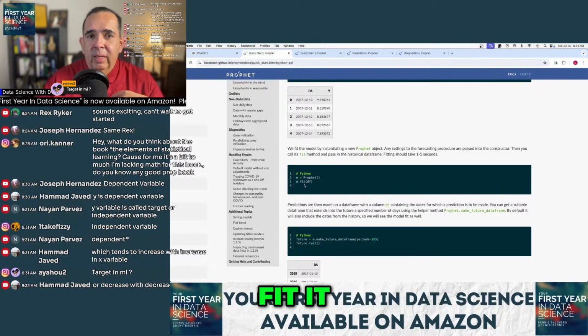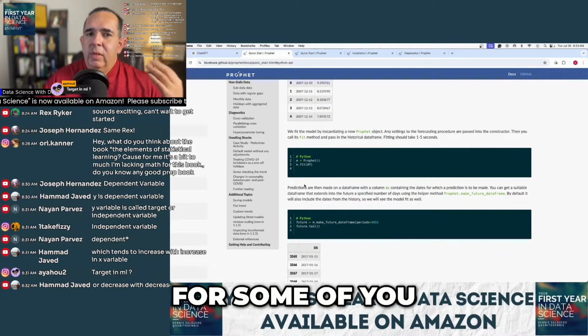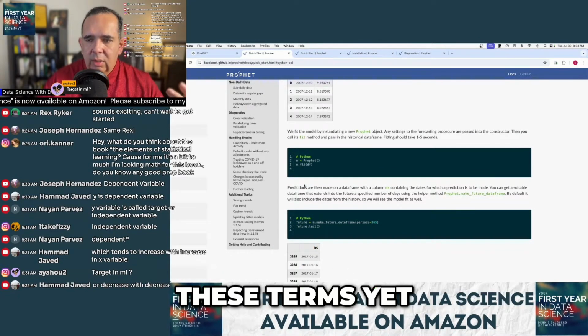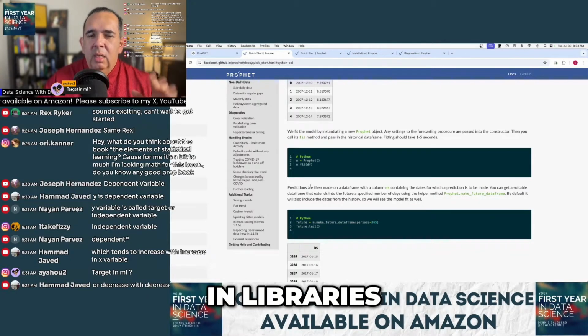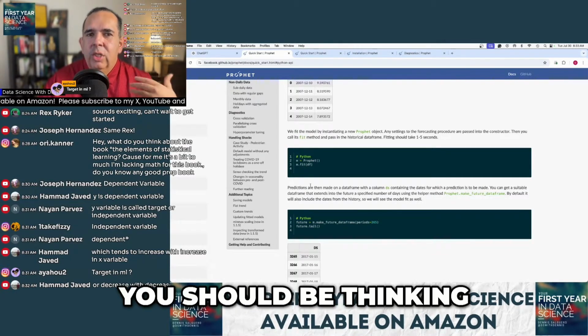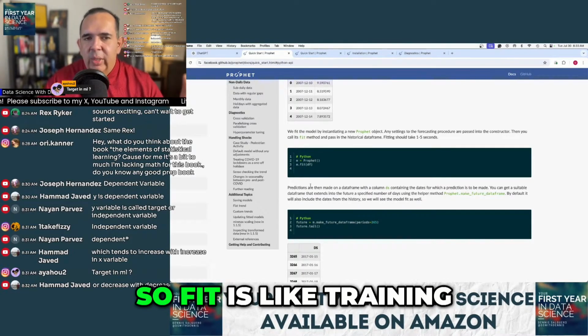And here's how we fit it. Again, for some of you that aren't comfortable with these terms yet, usually in APIs and libraries, when you hear the word fit, you should be thinking about training. This is where it's training an initial model. Okay, so fit is like training.